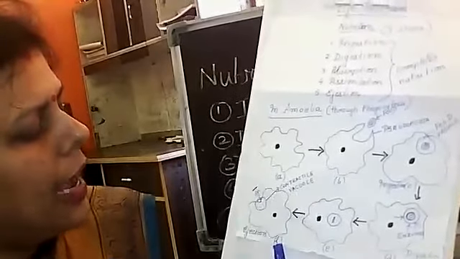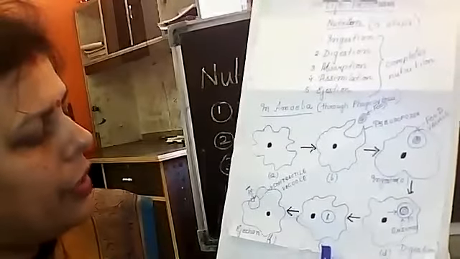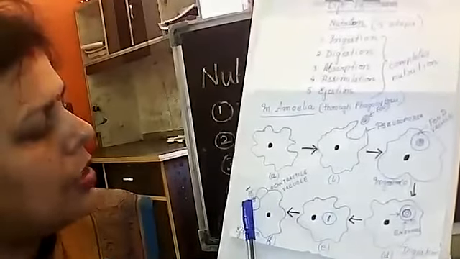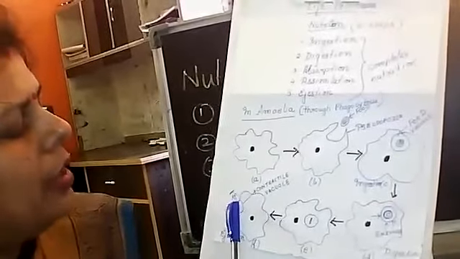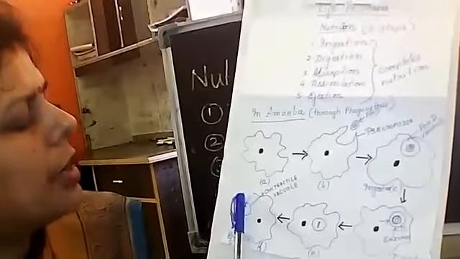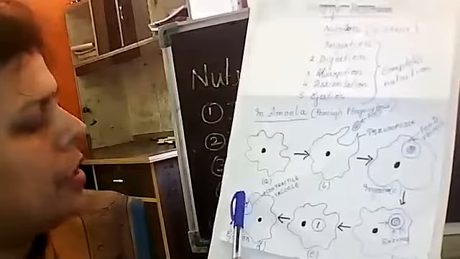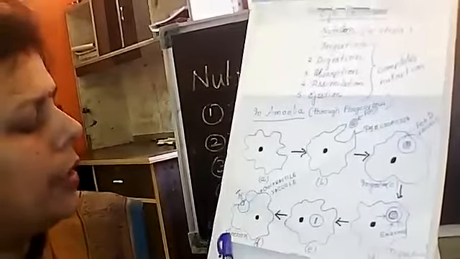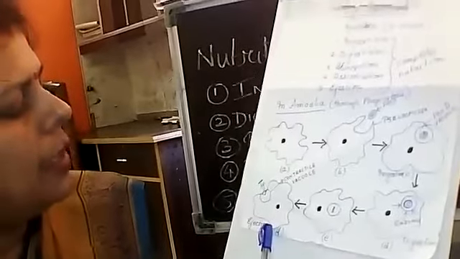In figure F, it is shown that it gets overloaded in figure E, so it is coming towards the cell membrane. When it comes in contact with the cell membrane, the wall gets dissolved and the unwanted substances are easily removed, or excreted out from the body. That means the completion of egestion has taken place.